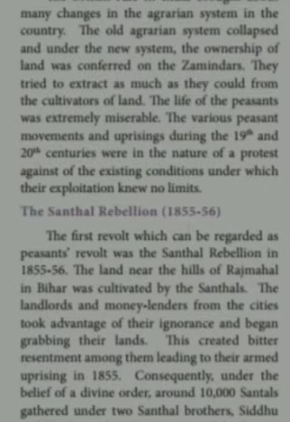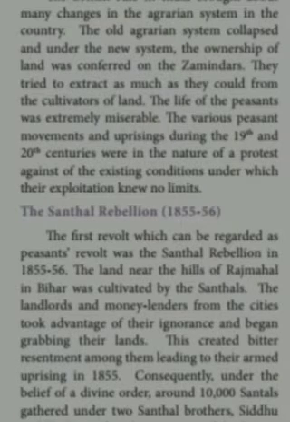The land near the hills of Rajmahal in Bihar was cultivated by the Santhals. The landlords and moneylenders from the cities took advantage of their ignorance and began grabbing their lands.